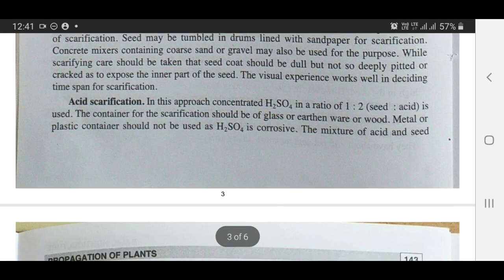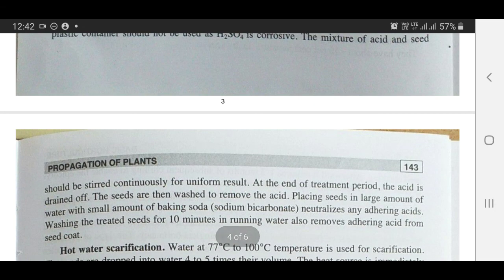This can also be achieved through acid scarification. In this approach, concentrated H2SO4 in a ratio of 1:2 seed to acid is used. The container for scarification should be glass, earthenware or wood. Metal or plastic containers should not be used as H2SO4 is corrosive. The mixture of acid and seed should be stirred continuously for uniform result.